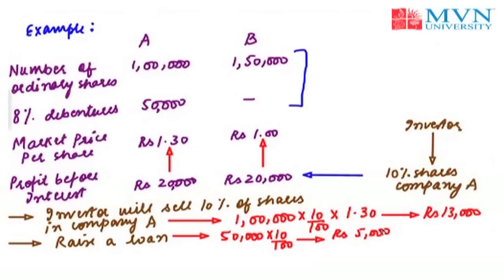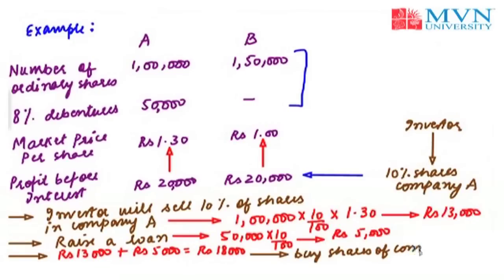He is doing so to take advantage of personal leverage as against corporate leverage, since company B does not use debt content in its capital structure. From this amount of rupees 13,000, by selling the shares of company A, in addition to the loan that amounts to rupees 5,000, which equals 18,000, he will buy shares of company B.